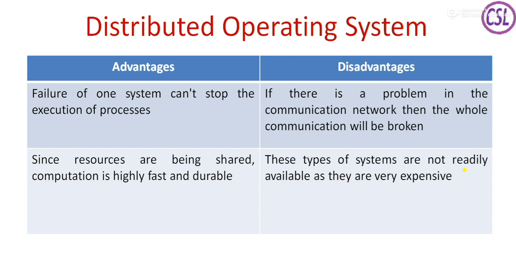Coming to the disadvantages, if there is any problem within the communication network, then the whole communication will be disturbed. If one system is not working, that is not the problem. If the communication network has any problem, the total communication will be broken.